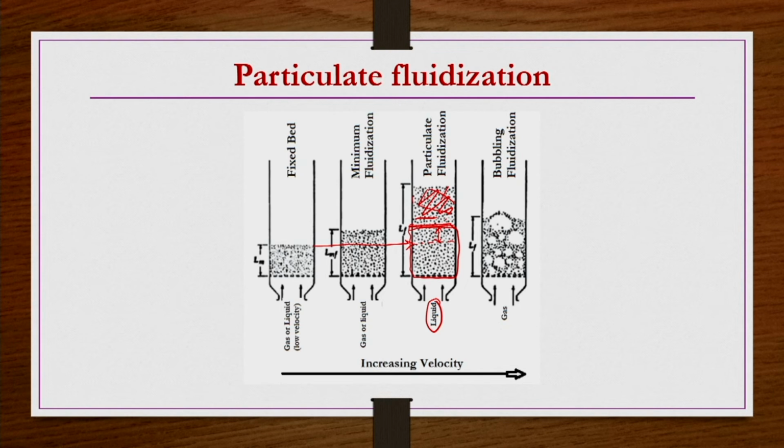So, the bed is so uniformly expanding that it is almost like a packed bed structure only. There is no abnormality across the different levels in the bed as you move up from bottom to top or top to bottom. At any location the uniformity of the bed is there almost. So, whatever the Ergun equation is there, that can also be used even for particulate fluidization, provided the expansion is only slight, not large, only slightly expanded beyond the minimum fluidization condition. Then we can use the Ergun equation also here.